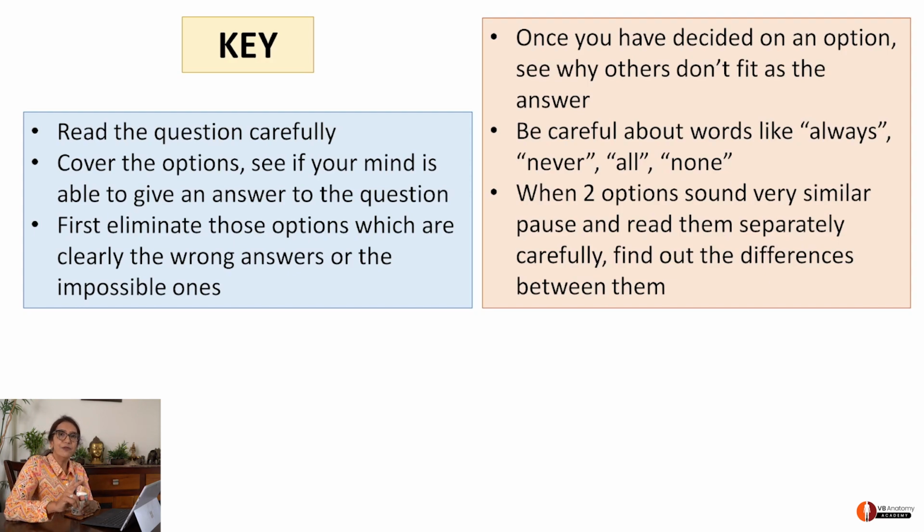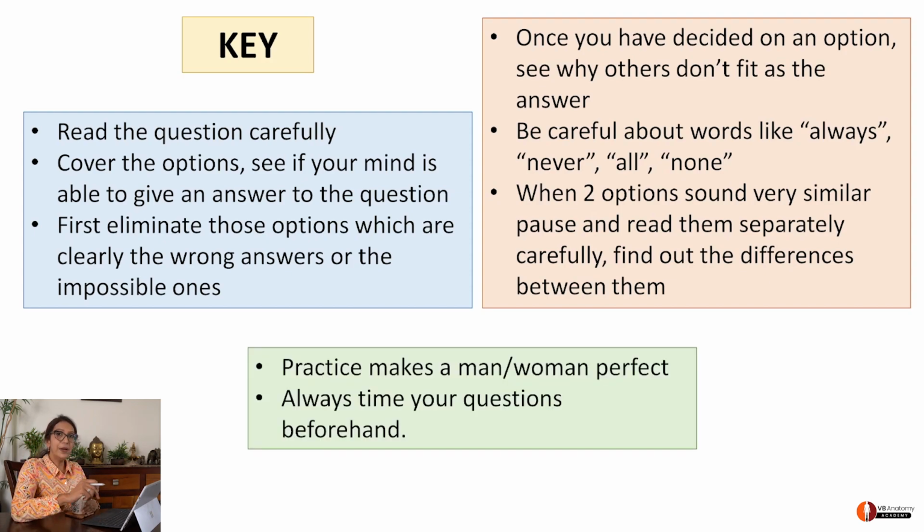Be very, very careful when you get words like always, never, all, none. These are tricks. You have to be very careful. Except is another thing you should always circle, because it keeps you there. It tells you this is an except question, so I'm going to look for the wrong option. When it is true, then you're looking for the right option. So keep your mind there in the game. All right. Again, practice. Only practice is going to get you where MCQs are concerned. And of course, you must study.